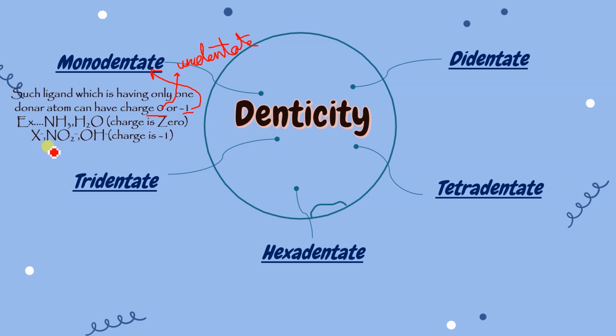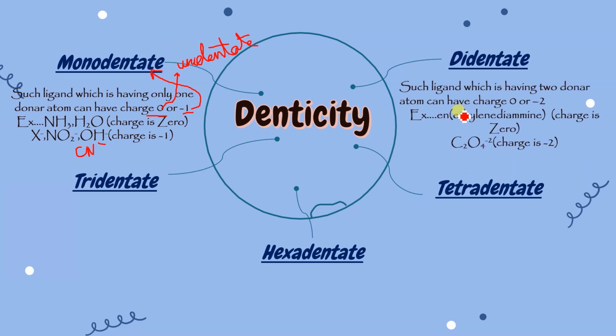Now X minus, NO2 minus, OH minus, CN minus, we can say CN minus also. That also have one donor atom. ठीक है? But they have charge -1, so they can be called monodentate. Clear? So now didentate. Didentate or bidentate, it is also known as didentate or bidentate.